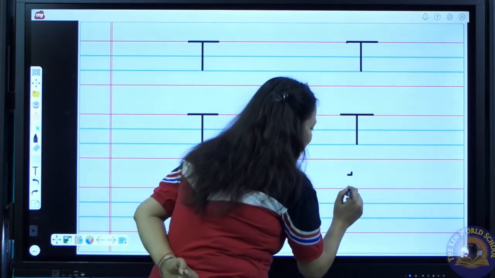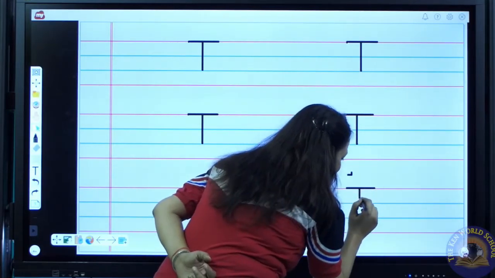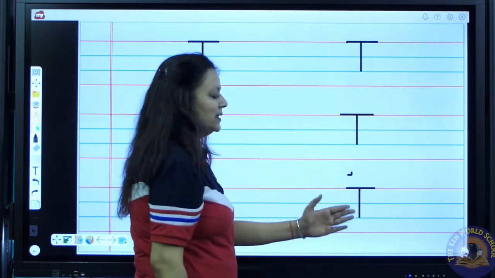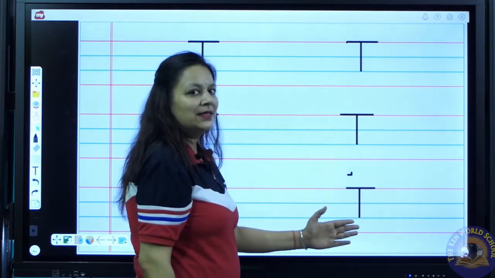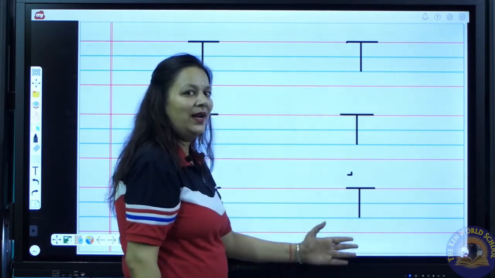Draw a sleeping line on the top line. Down, down, down, down. Stop on the base line. T says T. T as in train.